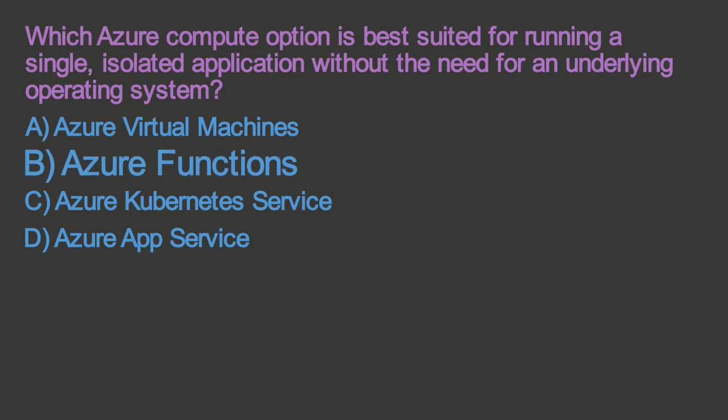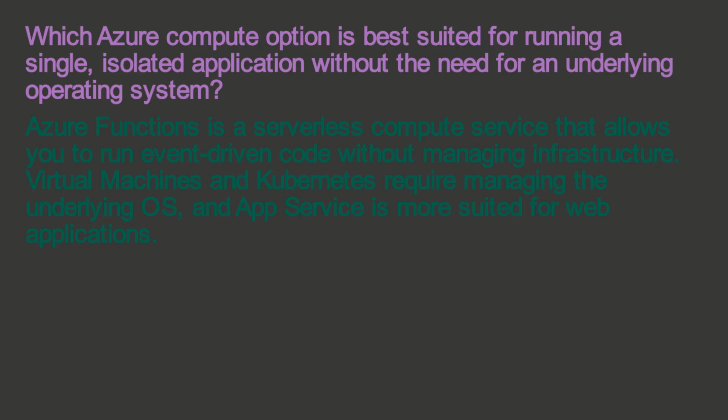The correct answer is B. Azure Functions. Azure Functions is a serverless compute service that allows you to run event-driven code without managing infrastructure. Virtual machines and Kubernetes require managing the underlying OS, and App Service is more suited for web applications.